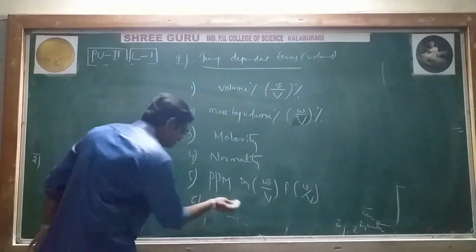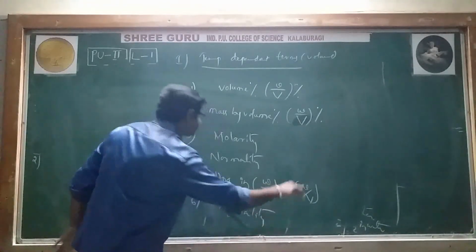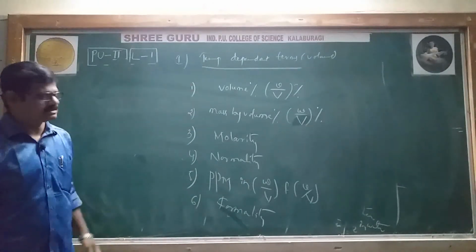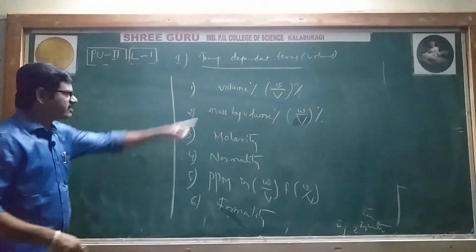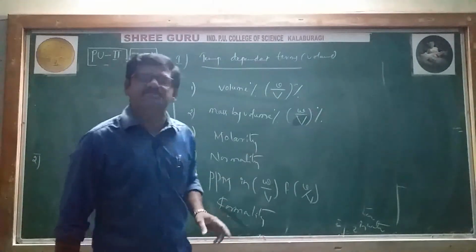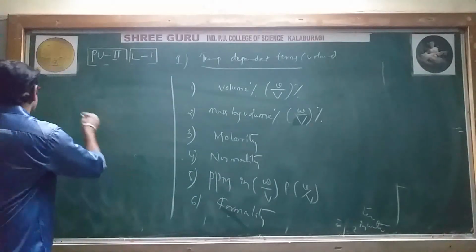And next one is formality. These are the expression terms which depend on the temperature. Everywhere a volume term will be there. I'll explain all concentration expression terms clearly and in detail, no problem.